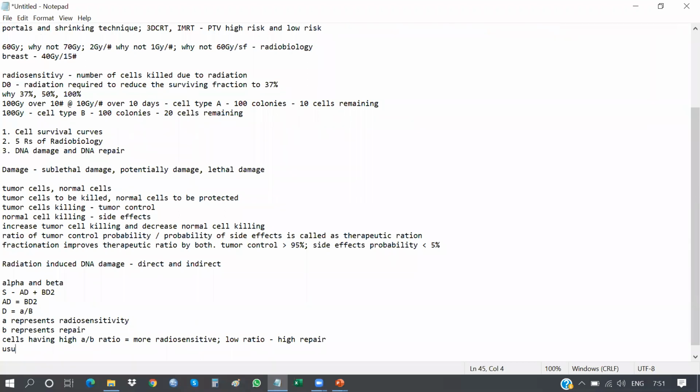Usually, normal tissues are considered to have an alpha by beta ratio of 3, and tumor cells are considered to have an alpha by beta ratio of 10.